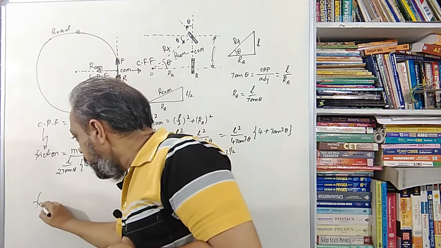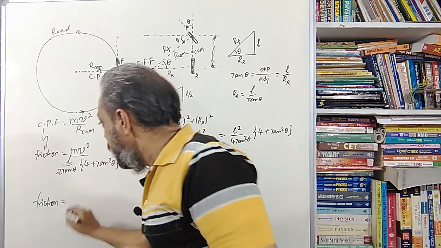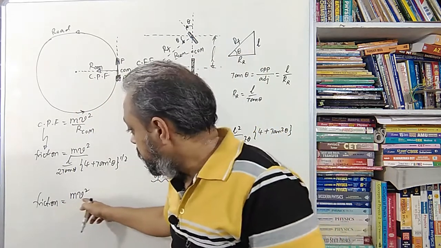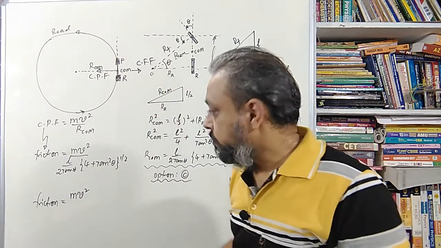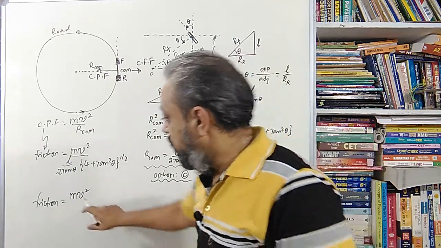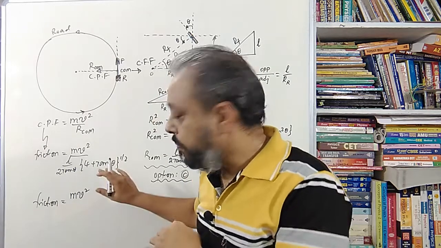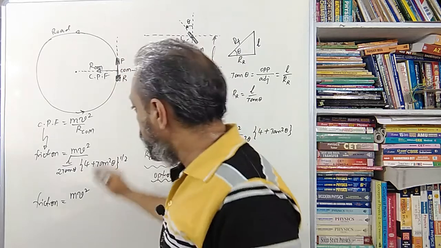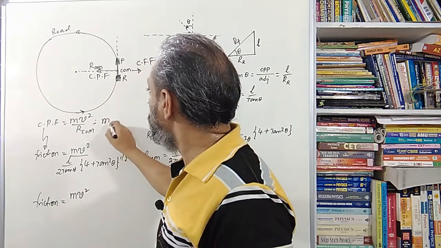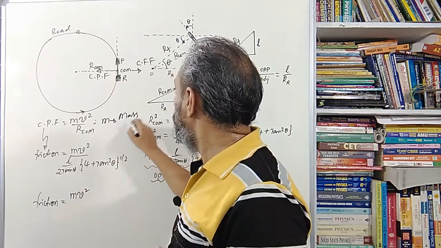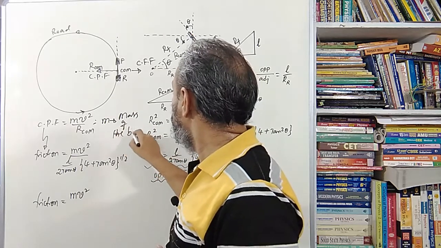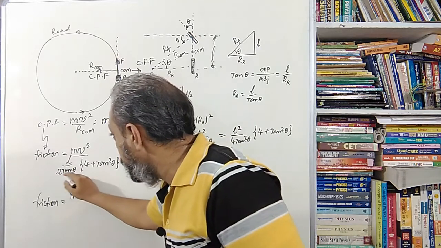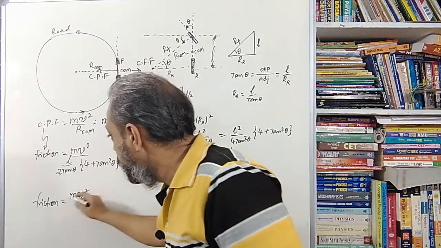If I modify this one, what I may get finally is m v square, because I cannot make any changes to m v square. It is not given. I do not know any values for this. I simply use the symbols as they are, where m stands for the mass of the bike. Okay. Be careful, m stands for the mass of the bike. This is m, and I simply bring this 2 tan theta to the upside.